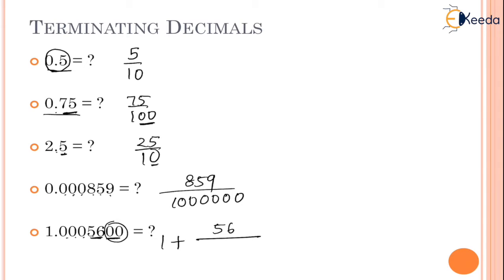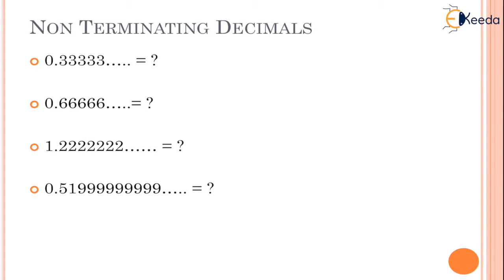1, 2, 3, 4, 5. So, 1, 2, 3, 4, 5 zeros after that. So this is an example of a terminating decimal. Okay, now let us understand the non-terminating decimals.